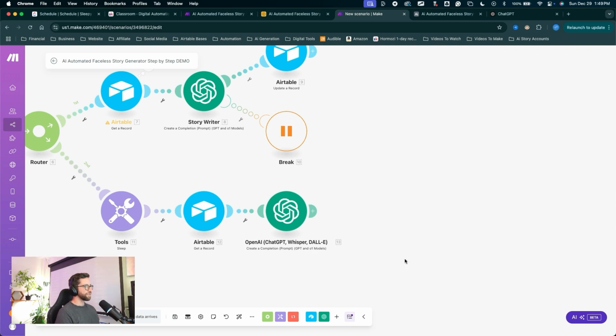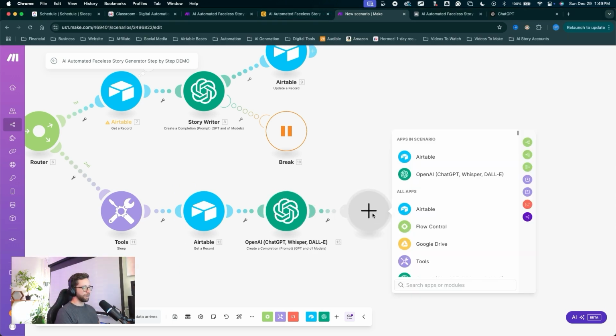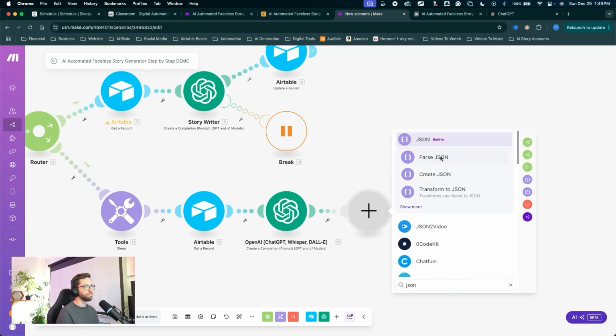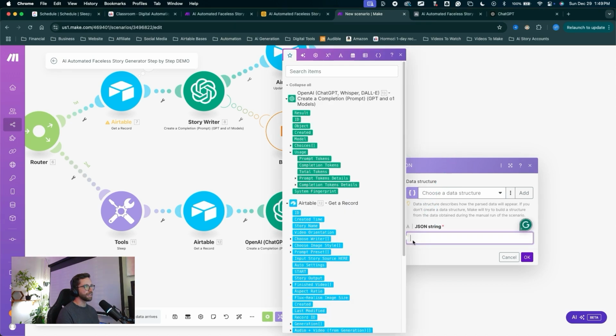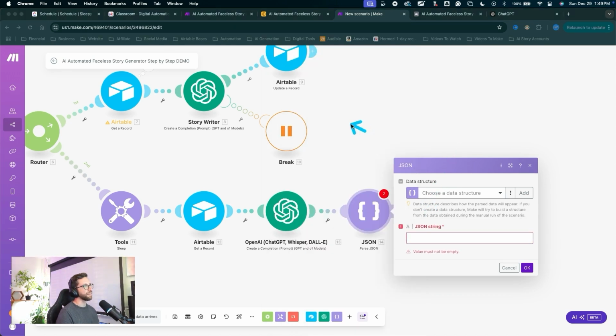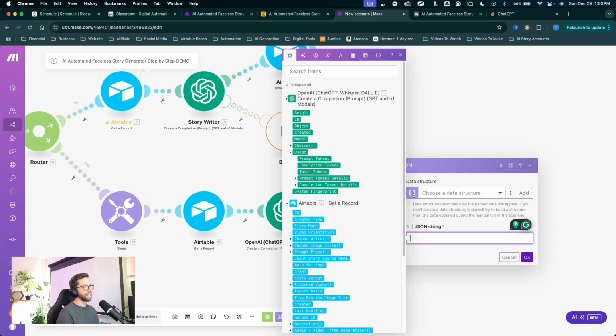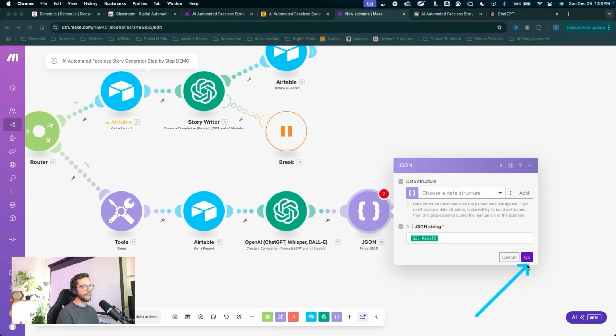Great, let's move on to the next module. I'll click the plus to create a new module. This will be a parse JSON module. Type in the search box JSON, find parse JSON. Don't need a data structure. We just need to add in the string which we're getting from ChatGPT. We're creating a JSON object. So we need the result from ChatGPT and click OK.